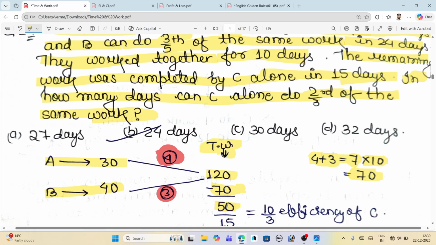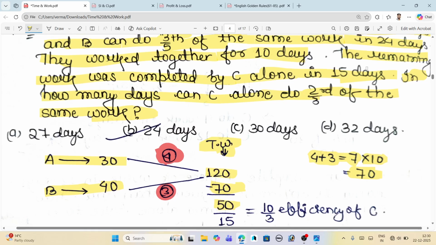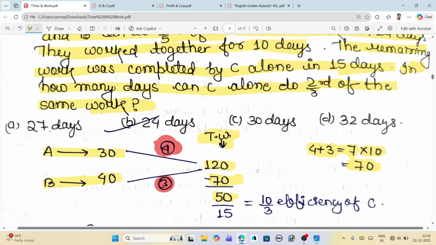But at that time C came. In the question's third line you have seen, the remaining work was completed by C in 15 days. So we have the work as 50, divided by 15. What is 15 here? 15 is days, and 50 is our total work. We will get the efficiency according to our formula, so we will get 10 by 3 as the efficiency of C.